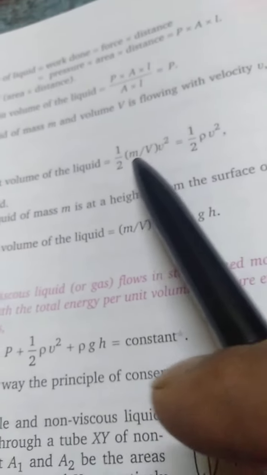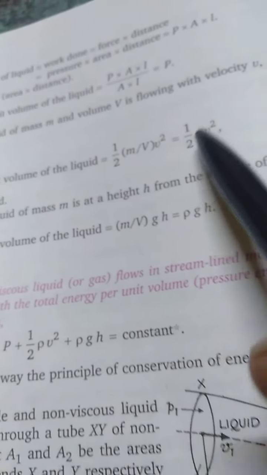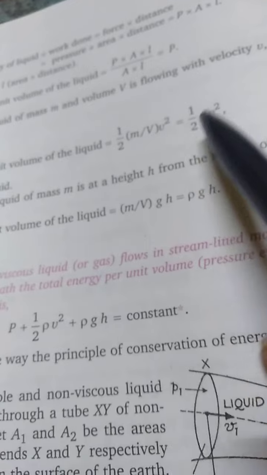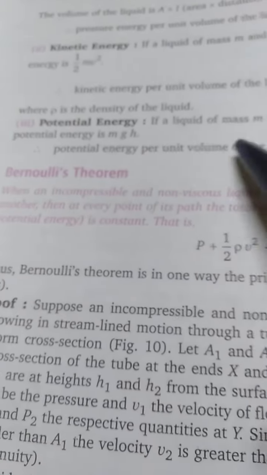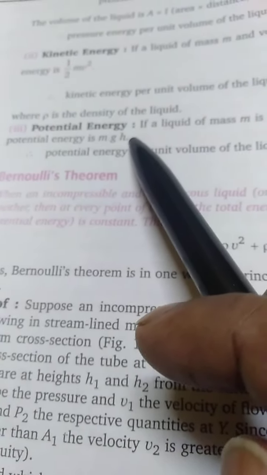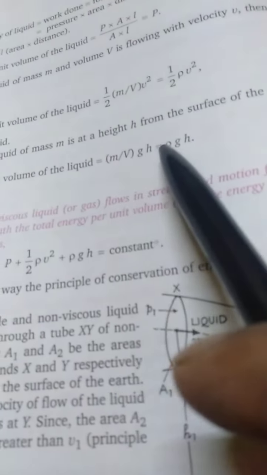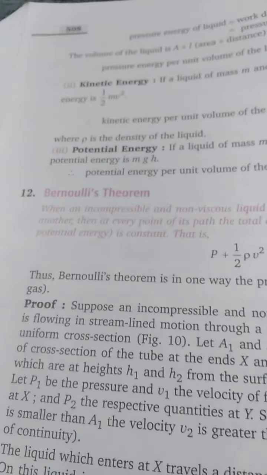Now kinetic energy, we all know that kinetic energy is half mv square. But per unit volume, we divide it by volume. So mass by volume is what? It is density. So this formula becomes half rho v square. And similarly potential energy we know is mgh. The potential energy per unit volume, again mass by volume is density, and we will get rho gh. So this is the potential energy.